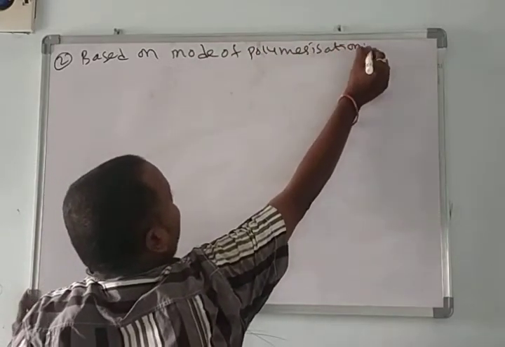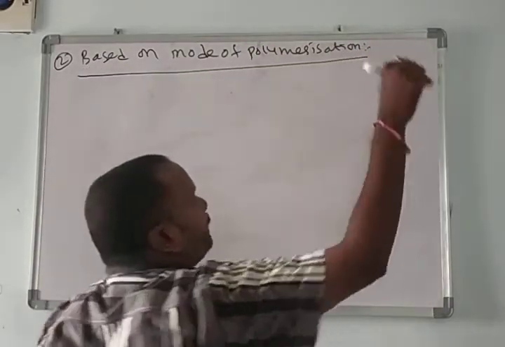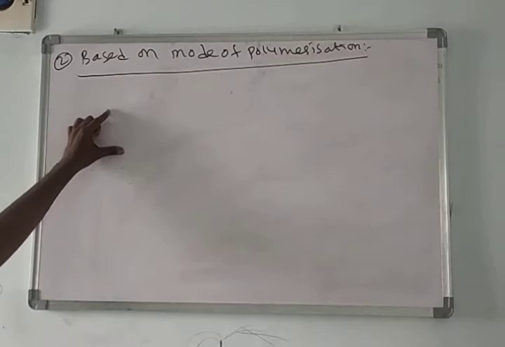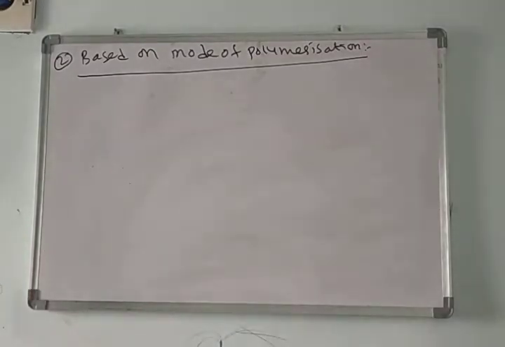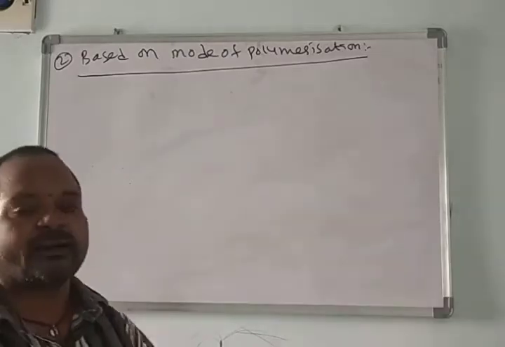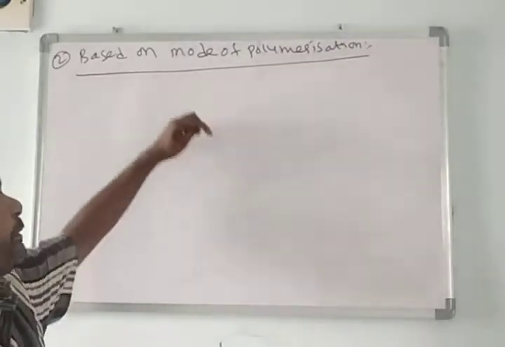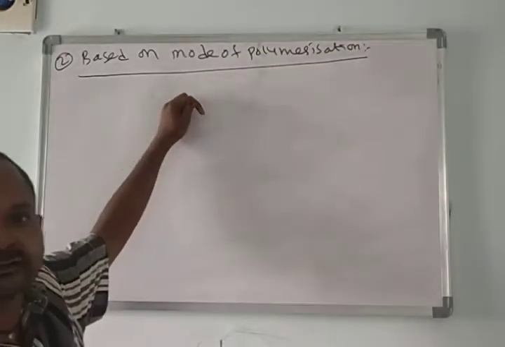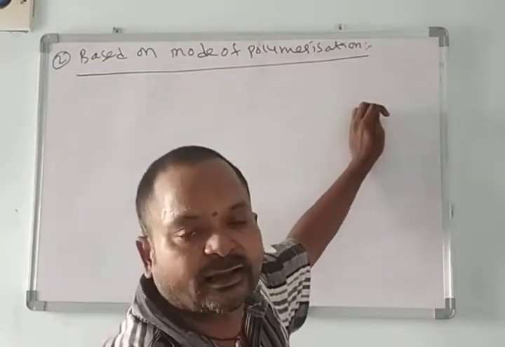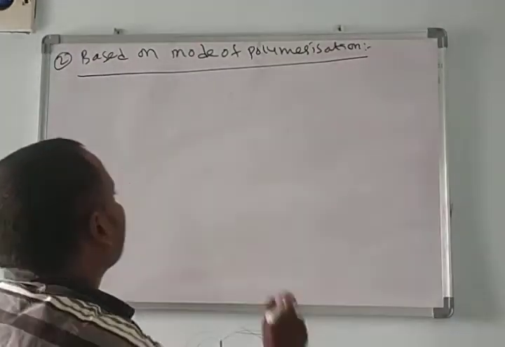Before seeing this classification, we discuss two important types of polymers: addition polymers and condensation polymers. Addition polymers are produced by addition polymerization, and condensation polymers are produced by condensation polymerization. So there are two types of polymers based on the mode of polymerization.